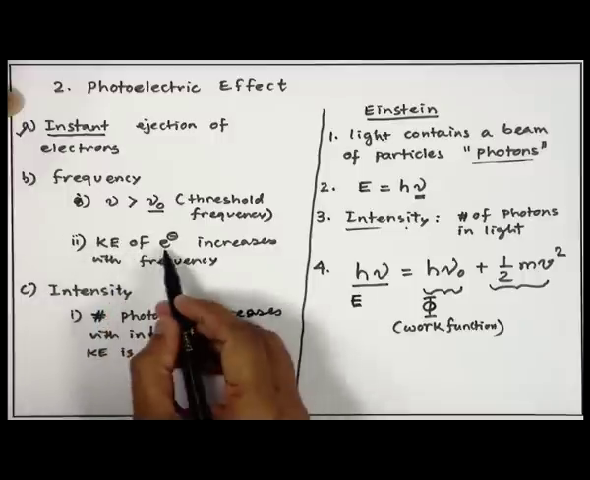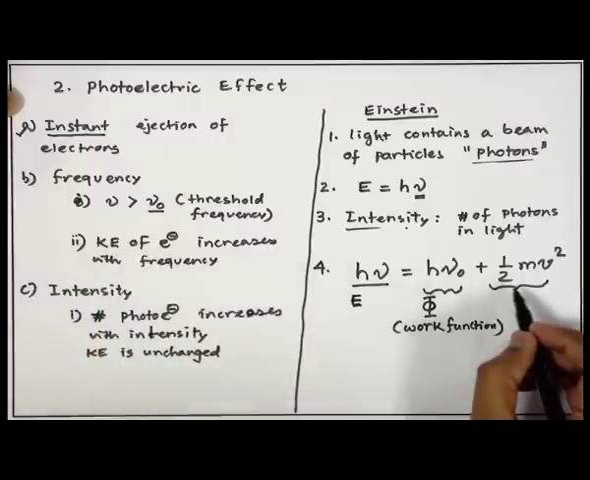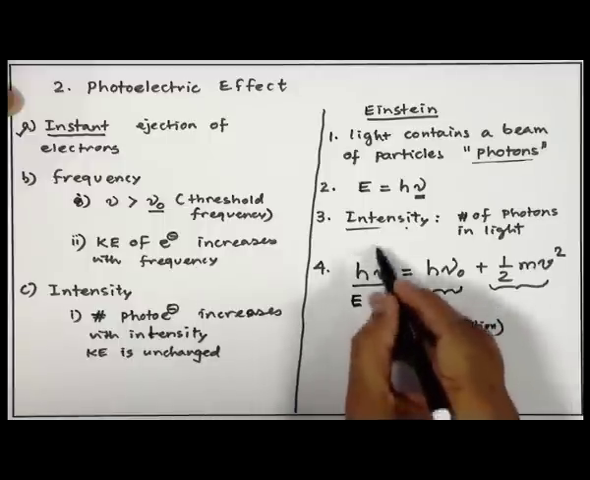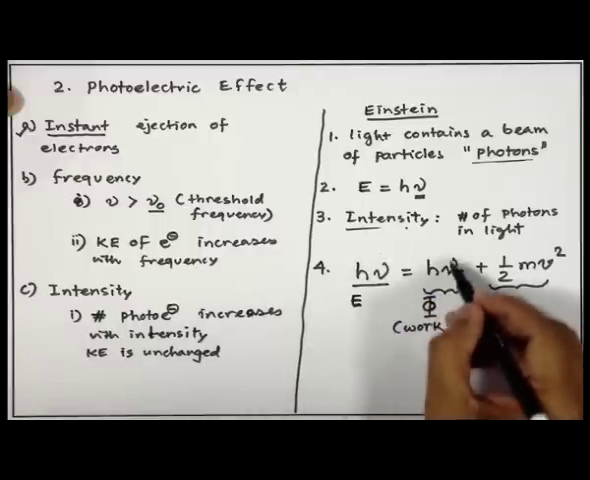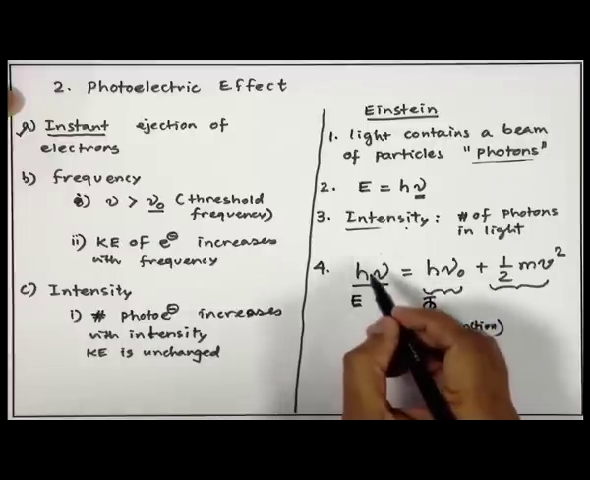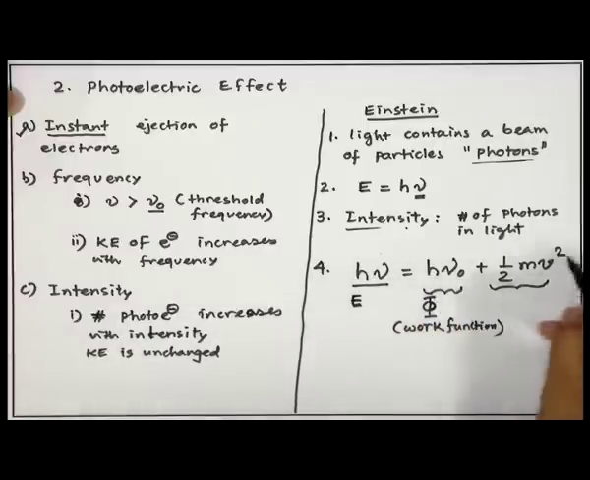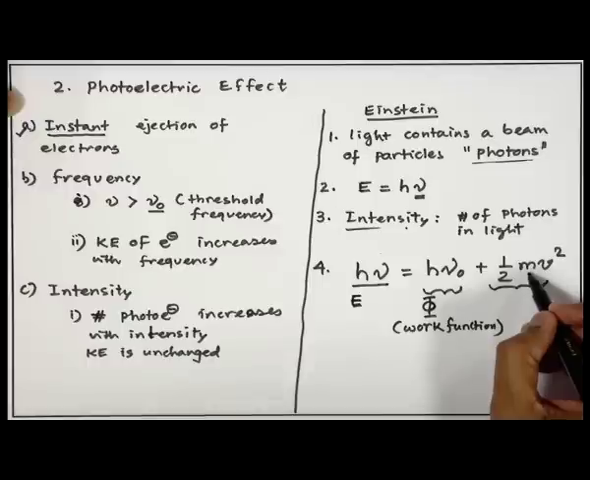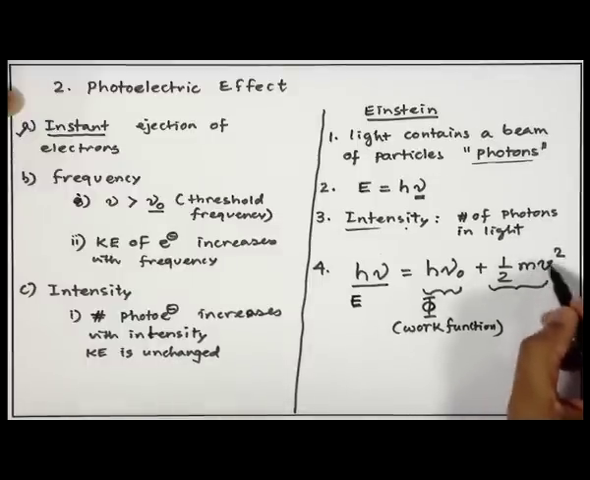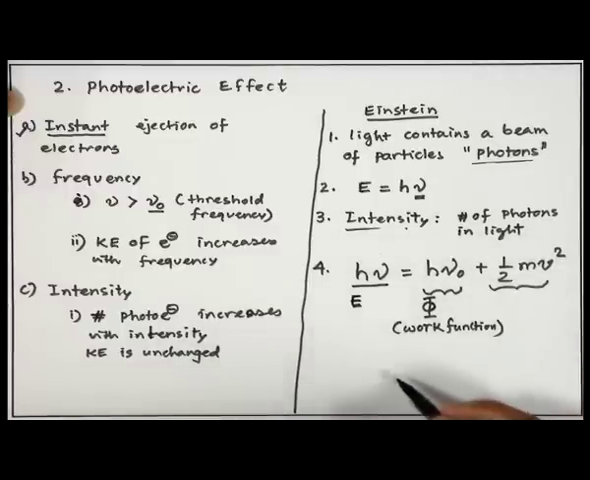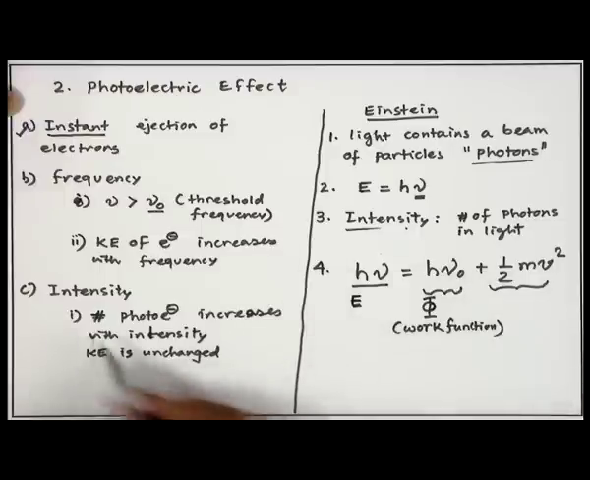So, when you increase the frequency, the kinetic energy increases. Of course, h nu 0 is a constant for a given metal. The remaining amount of energy, that is h nu minus h nu 0, is reflected as half m v square. Mass is a constant for the electron, so the remaining term is v. So, the speed increases. And what happens to the intensity story?